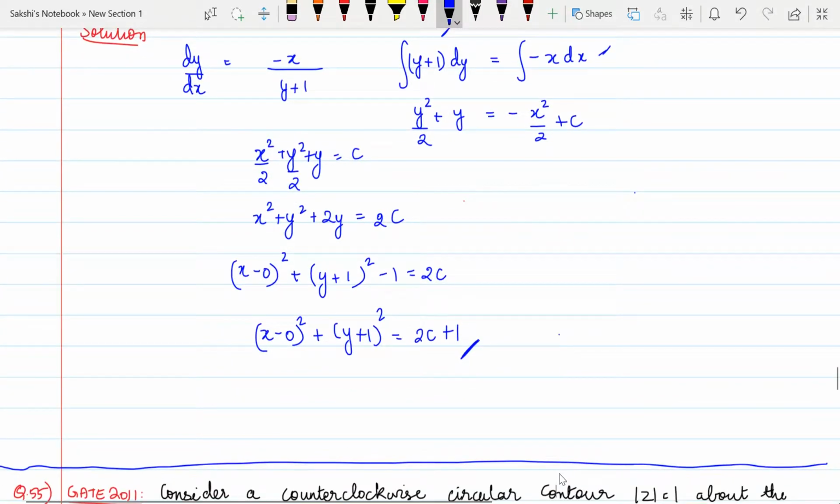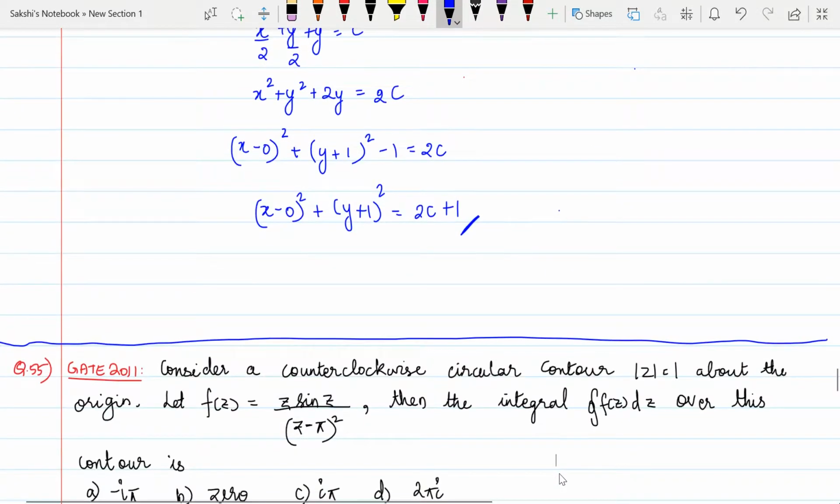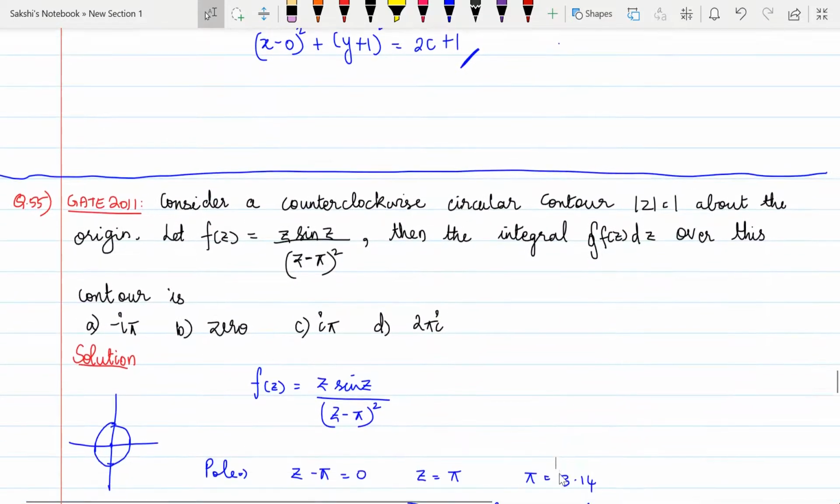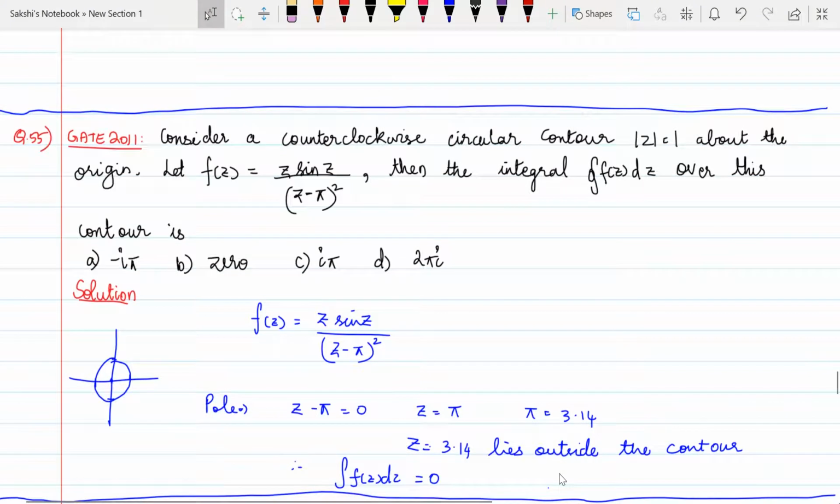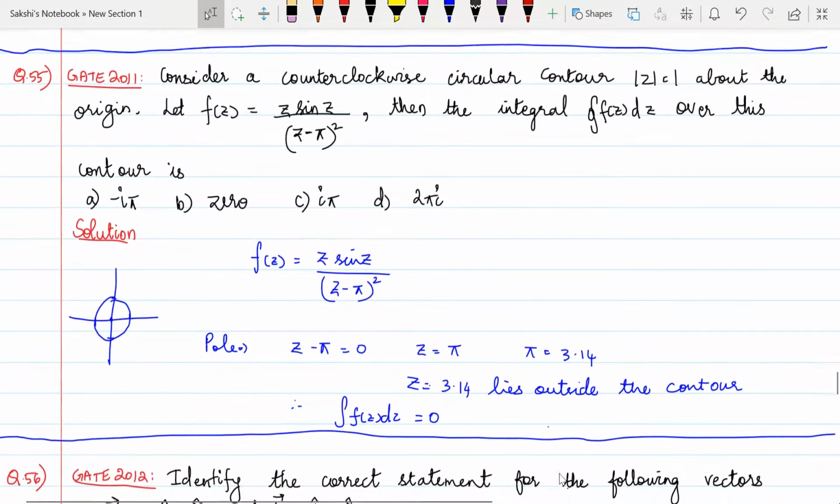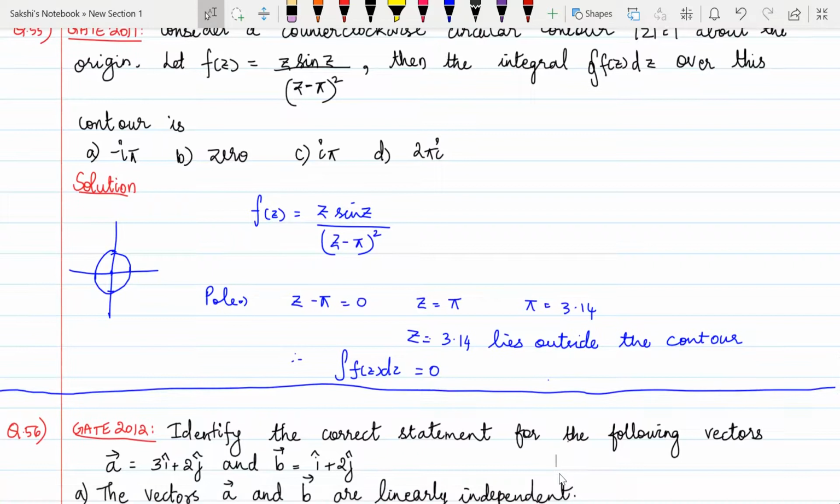Okay, so next we shall see the contour question. GATE 2011, the 55th question. Consider a counterclockwise circular contour mod z is equal to 1 about the origin. Let f of z is equal to z sin z by z minus pi the whole square. Then the integral of f of z dz over this contour is. So we are going to find the integral of this f of z dz, this function.